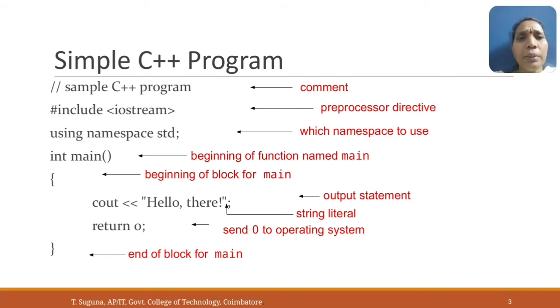Next is the open curly brace. This is the beginning of the block for main. cout << "Hello there". Hello there is specified within double quotes. This specifies that it is a string literal. cout is the output class object. return 0 sends 0 to the operating system. Here the return type for the main function is integer, so we should specify the return value, return 0. Then the end curly brace indicates the end of the block for main.